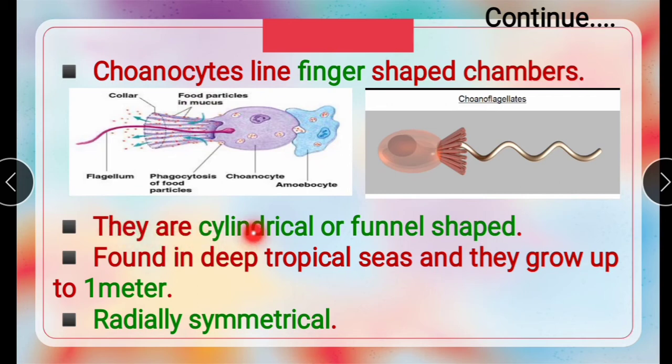Next, they are cylindrical or funnel-shaped. They are found in deep tropical seas and grow up to 1 meter. They are radially symmetrical.